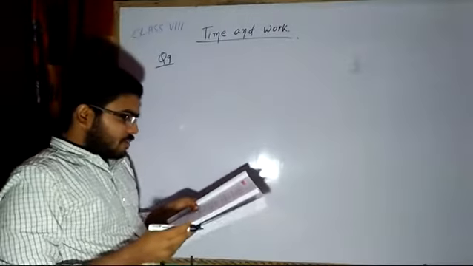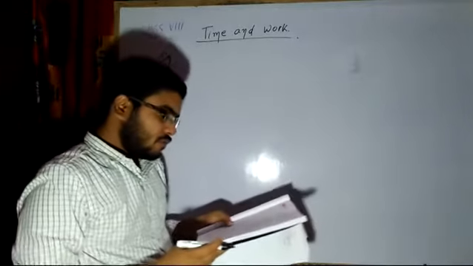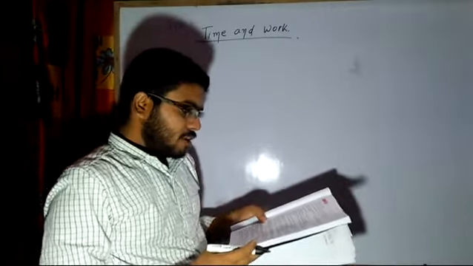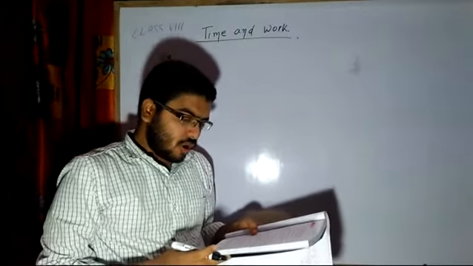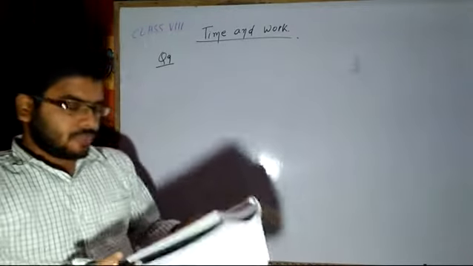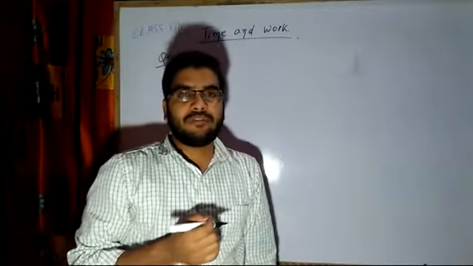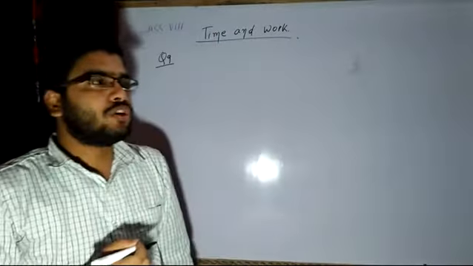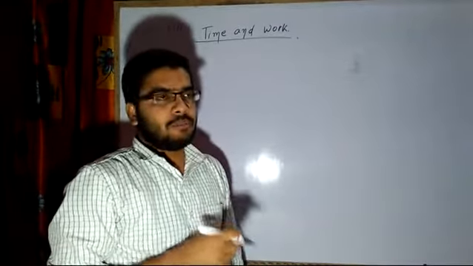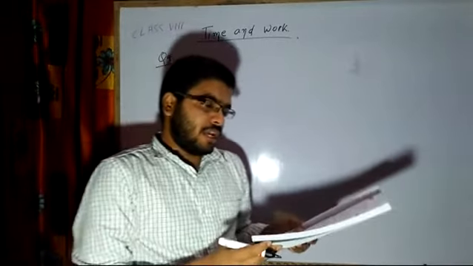Question number 9 says A and B can do a job together in 25 days. After 15 days of working together, B leaves. If A completes the remaining part of the job in 20 days, how long would each take to complete the job working separately? Now, A and B together will finish the work in 25 days. But unfortunately, something has happened between them, or B might have fallen ill, and he left the job after 15 days.